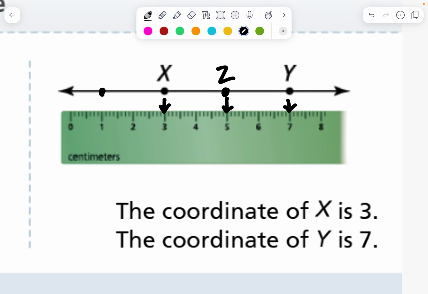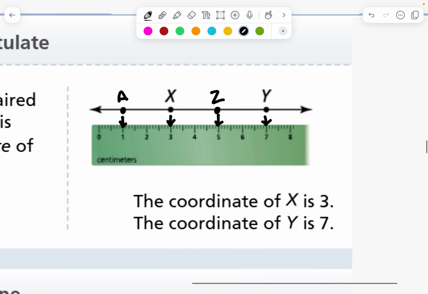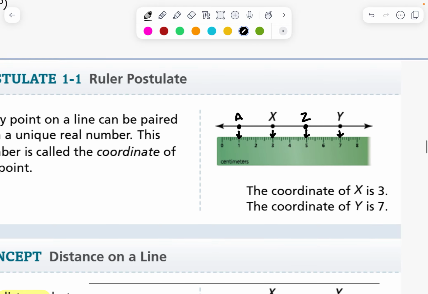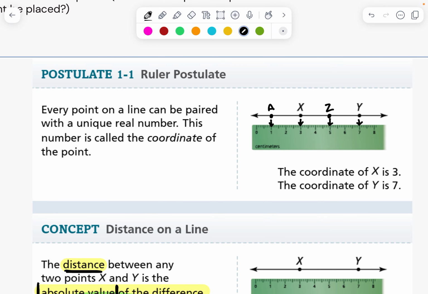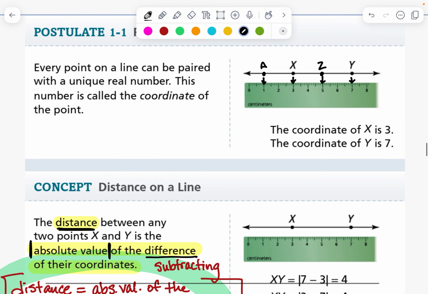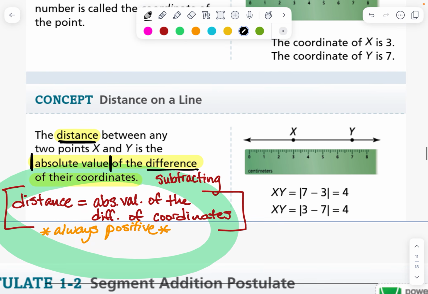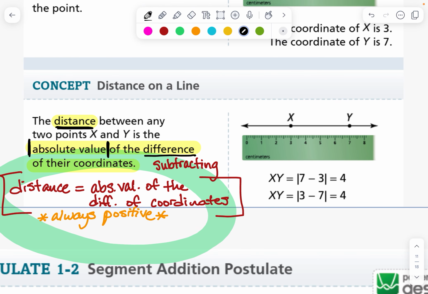If I added a point over here and made it a, it would be 1. So pretty much what it's saying is that if it's a number line or ruler, whatever it is, each point on it can be coordinated with a unique number, a one-of-a-kind number.